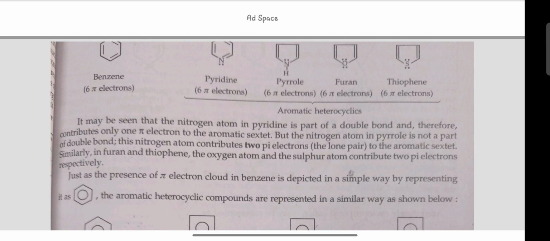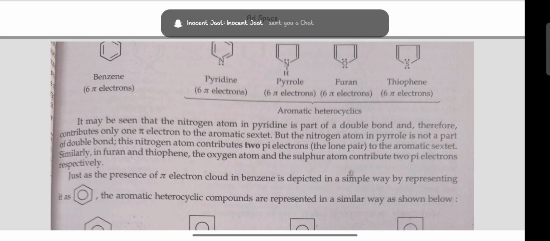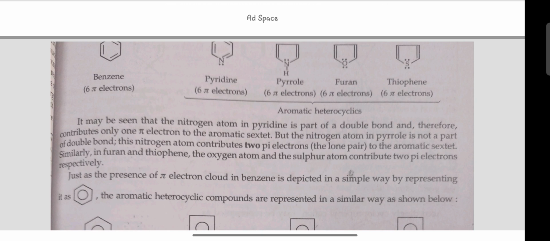It may be seen that the nitrogen atom in pyridine is part of a double bond and therefore contributes only 1 pi electron to the aromatic sextet, but the nitrogen atom in pyrrole is not a part of a double bond. This nitrogen atom contributes 2 pi electrons to the aromatic sextet. Similarly, in furan and thiophene, the oxygen atom and the sulfur atom contribute 2 pi electrons respectively.